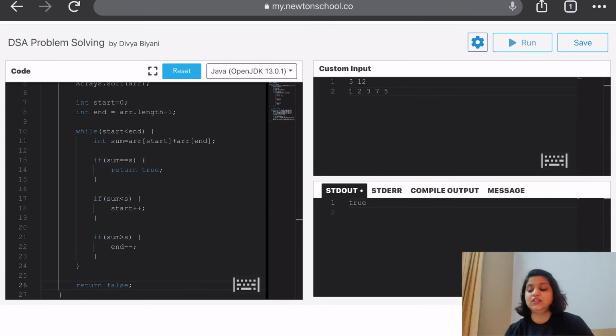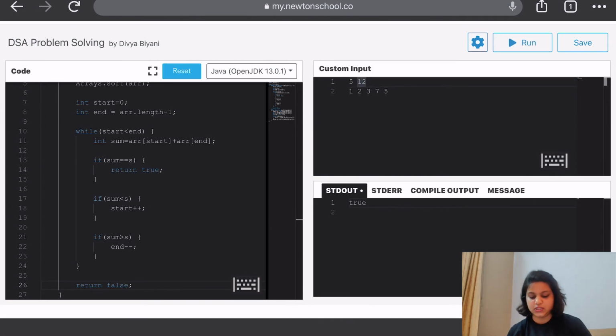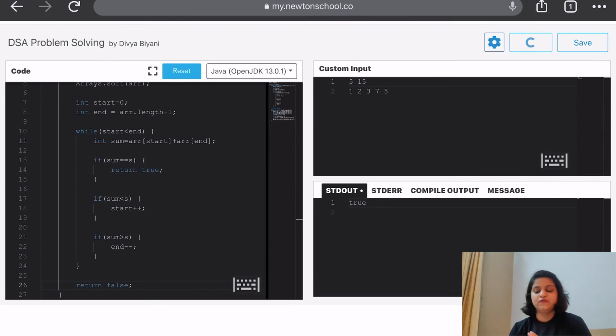So as you see, the output is true. Now we'd like to change our sum. Suppose we make our sum 15. Now you know there is no two elements whose sum is equal to 15. So now let's try this. It should give us false.